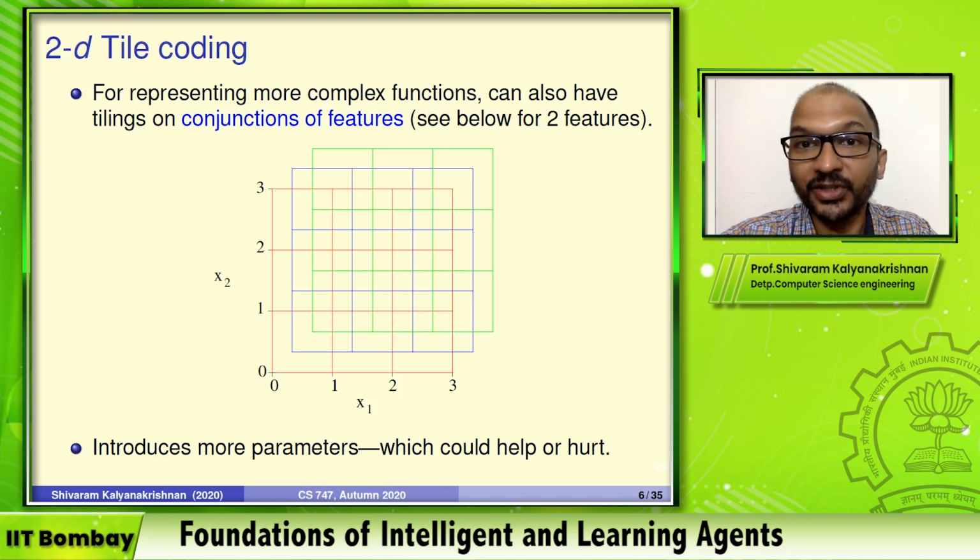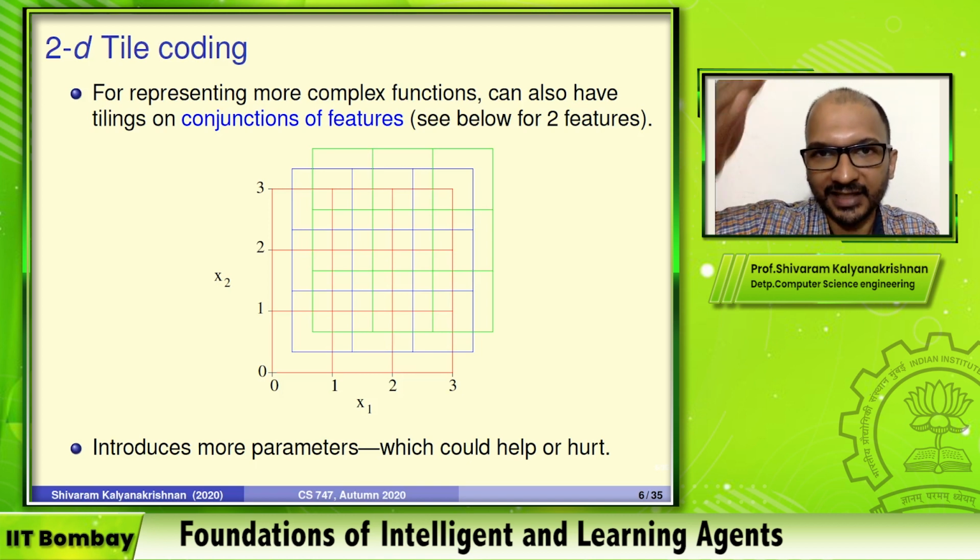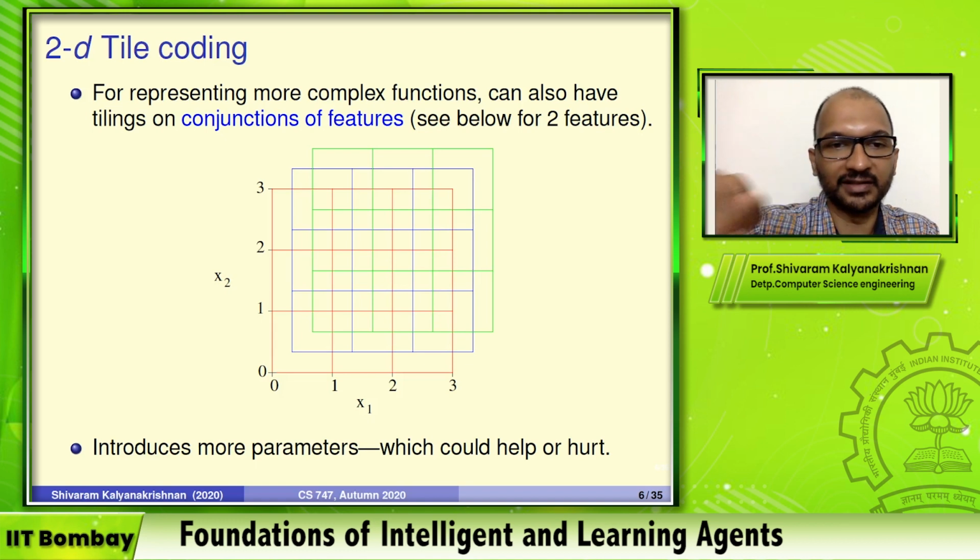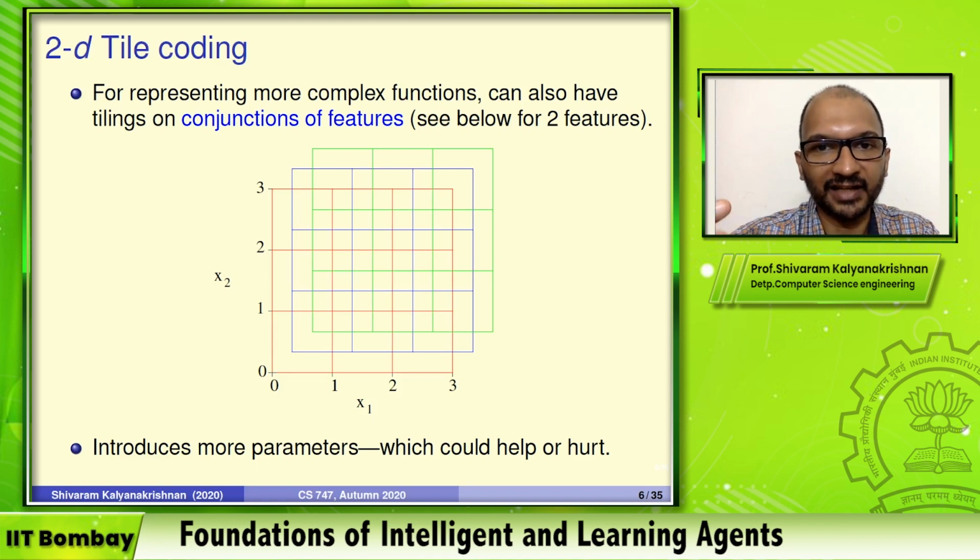If we were trying to do this with 1-dimensional tiling, what would we have done? We would have a separate way to cut up x1 as well as a separate way to cut up x2. If we did this with the same tile widths, you'd have 3 tiles for x1 and 3 tiles for x2, which are not really acting in a conjunctive way. So you have 6 weights that you can set, if you're just using the red tiling. But you can see that you have 9 with a 2-dimensional tiling.